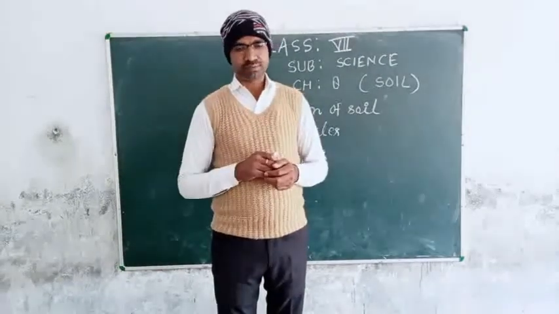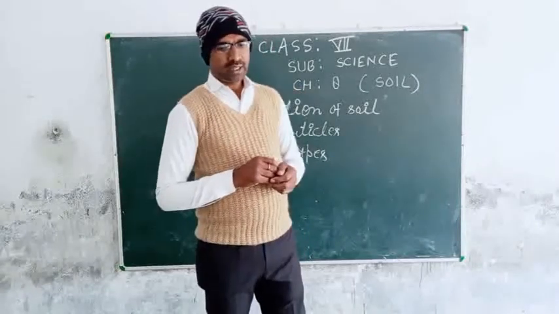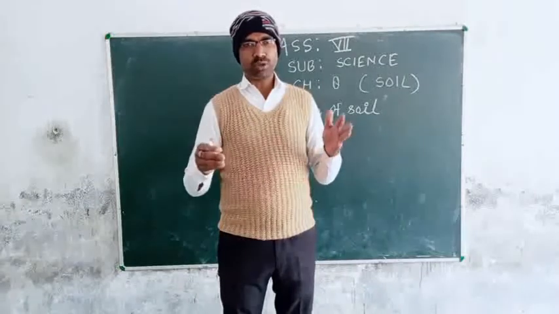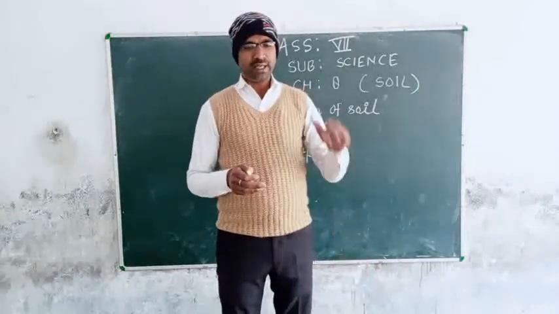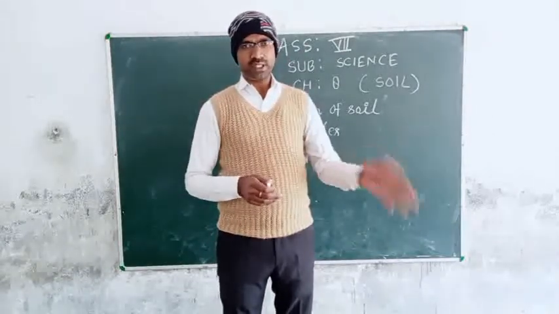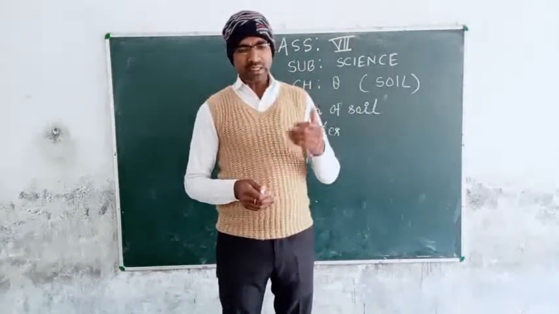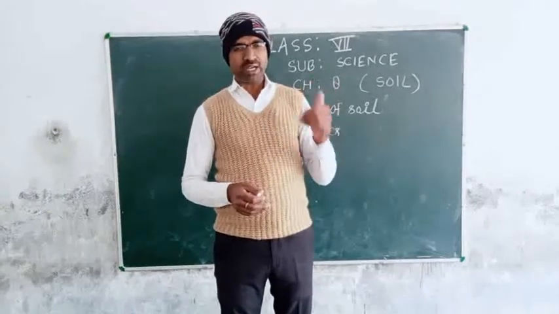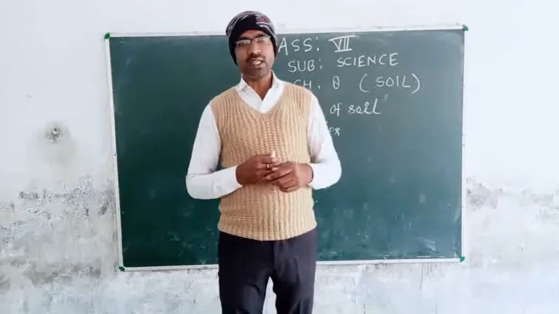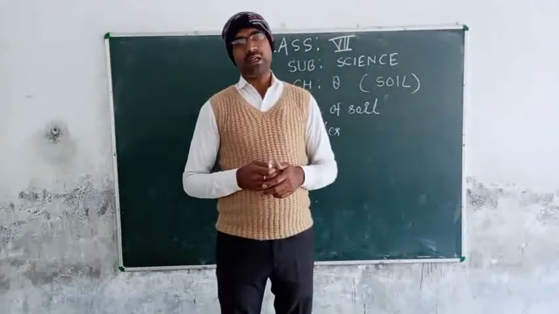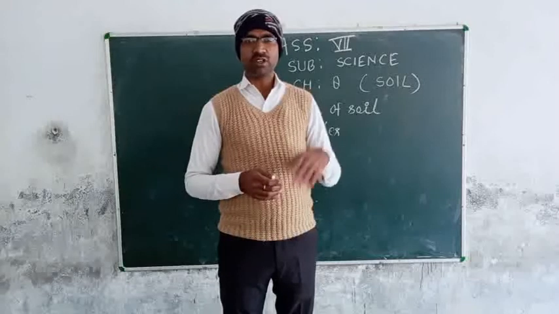Because they burrow into the soil and swallow it, and make it loose, and the soil becomes fertile. That's why earthworms are called friends of the farmer.